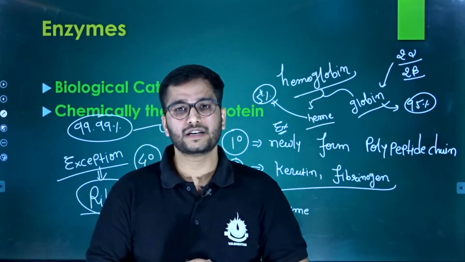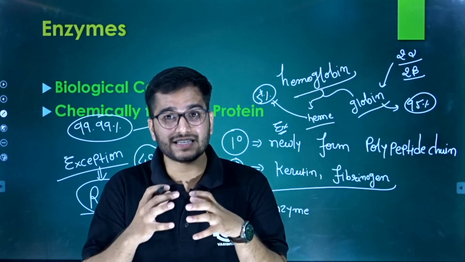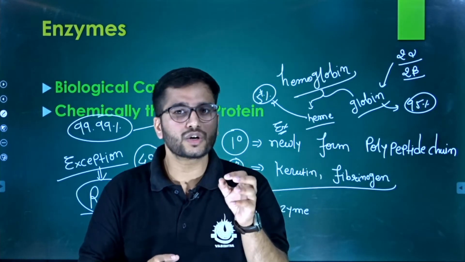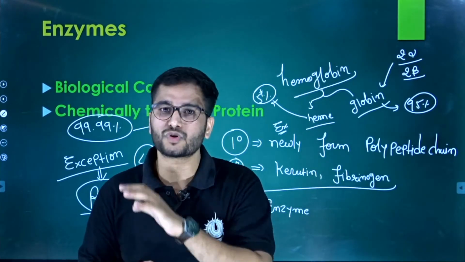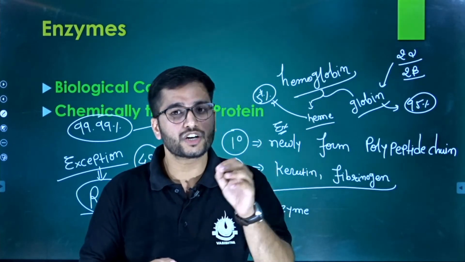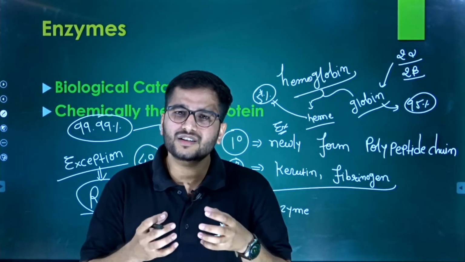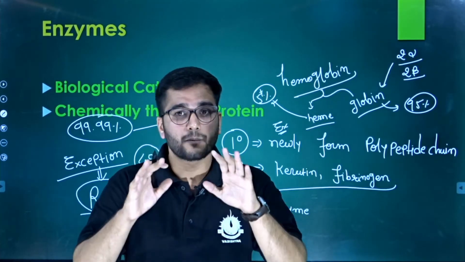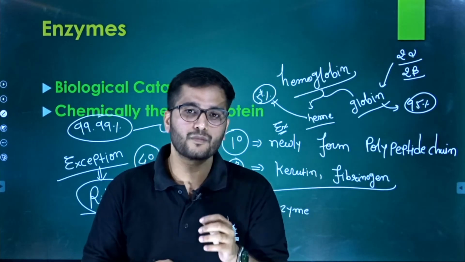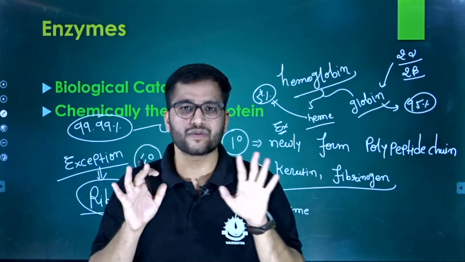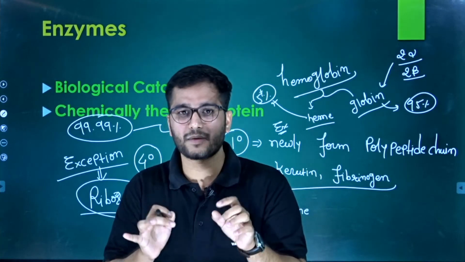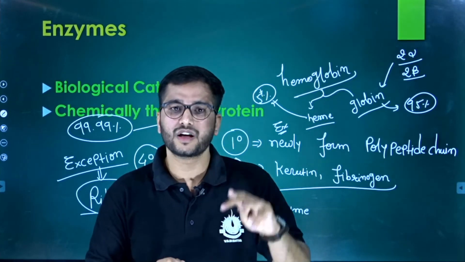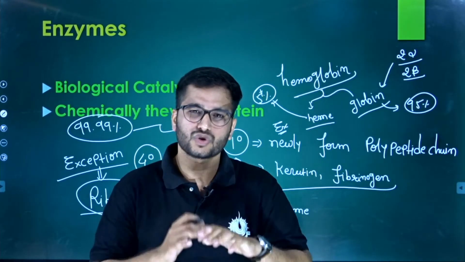Now we will look at some features of the enzyme, which are characteristics of protein as well. We learned that the majority of enzymes are nothing but tertiary proteins, right? What is a tertiary protein? A tertiary protein is a group of amino acids bound with several bonds, such as the peptide bond, which is the very primary bond. Another one is the disulfide bond. The third one is the ionic bond. So there are lots of bonds.